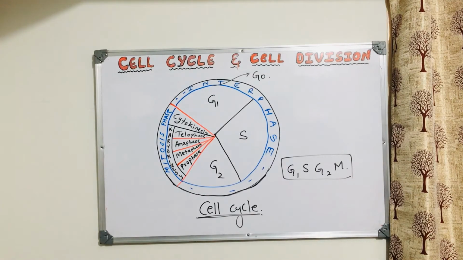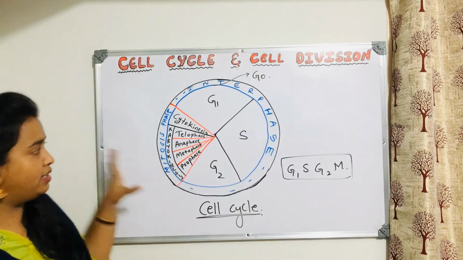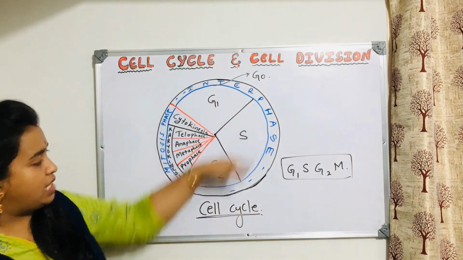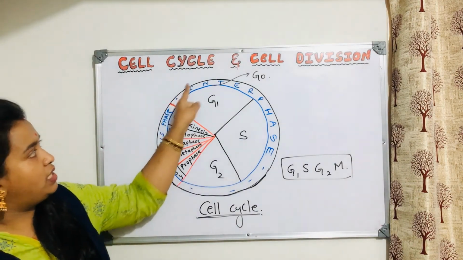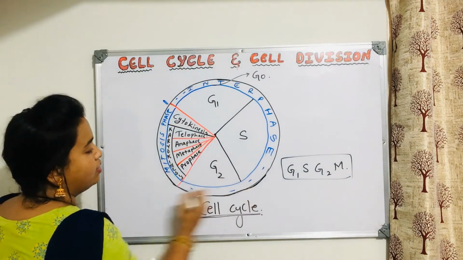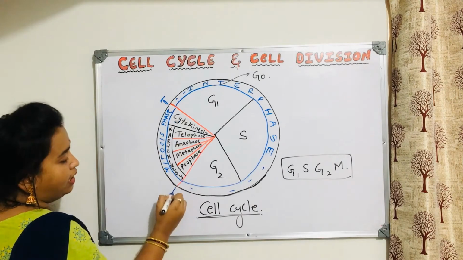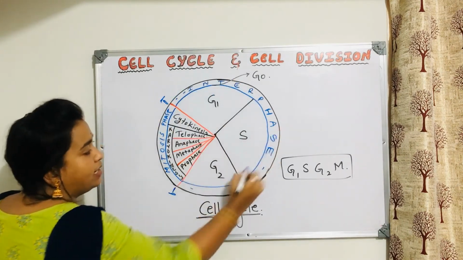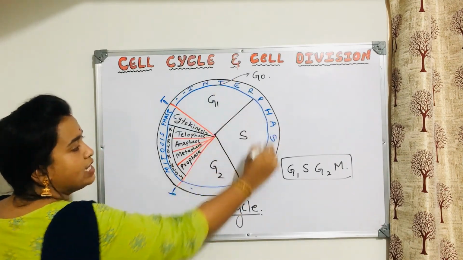So if those people who are not understanding this one, I'll just explain to you. So this is the cell cycle. First of all, this is the division, from here till here. This complete phase is interphase.